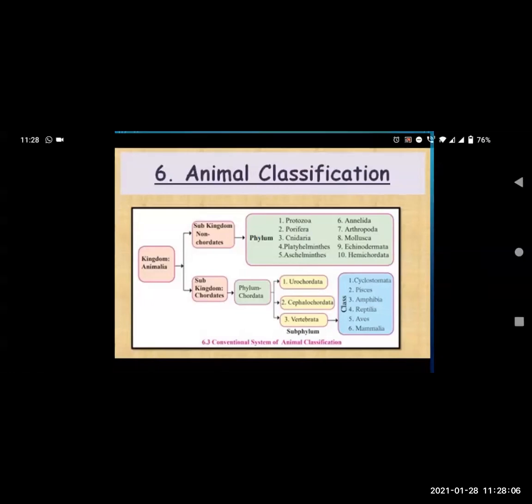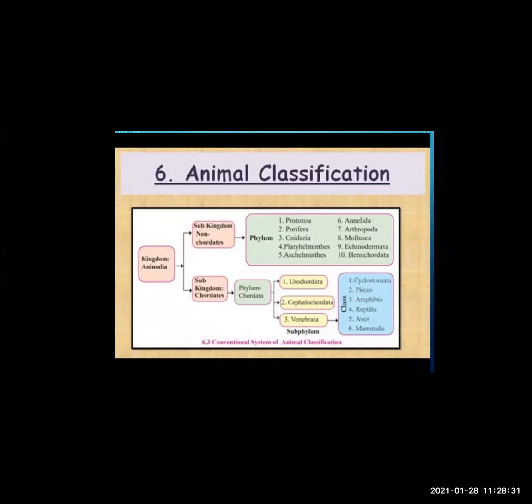Now let us quickly go through this. Kingdom Animalia is divided into two groups, non-chordates and chordates. Now this was on the basis of presence and absence of notochord. Subkingdom non-chordates is further classified into 10 phylums. What are the 10 phylums?